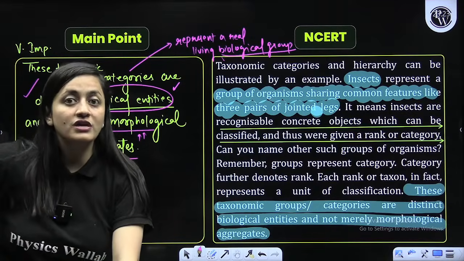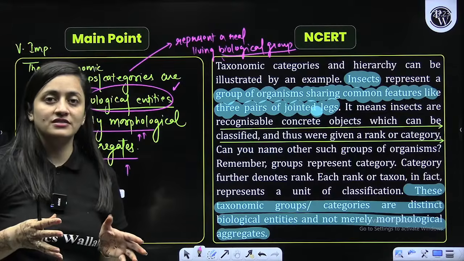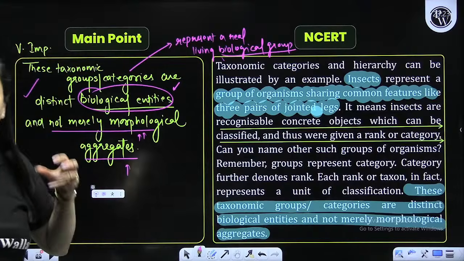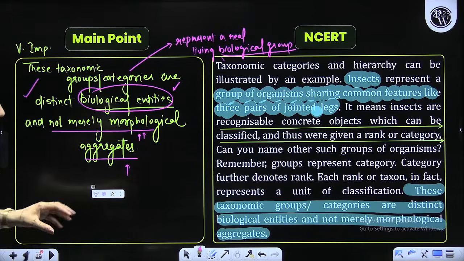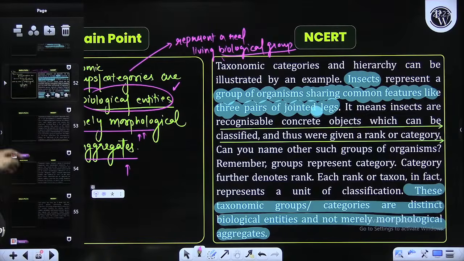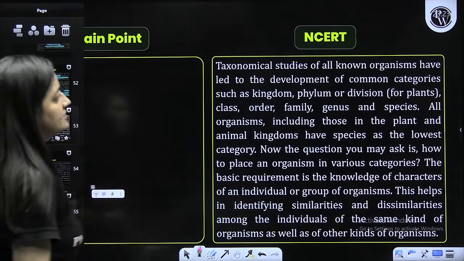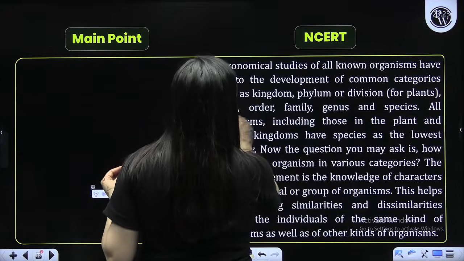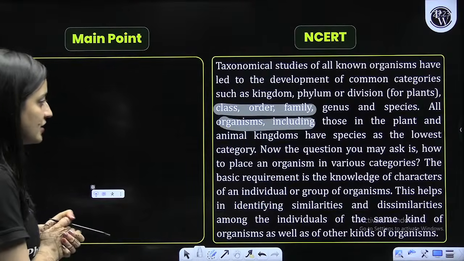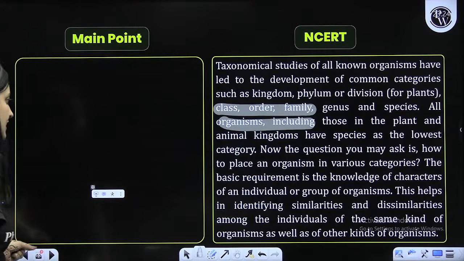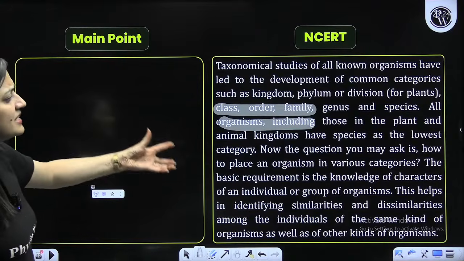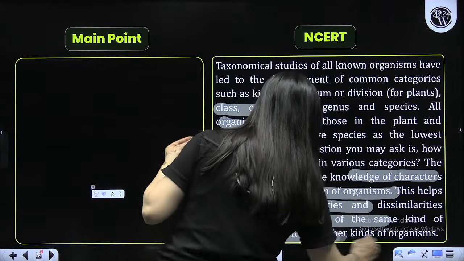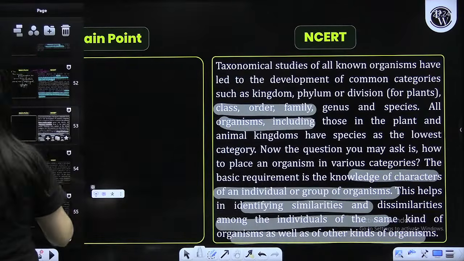Because they have three pairs of jointed legs. So that's what you have to understand. We will not just see morphological similarities and put them in one taxon. We have to consider other aspects as well. In taxonomic studies, we have kingdom, phylum, division for plants, class, order, family, and so on. Species is the lowest category. The basic requirement is the knowledge of the characters of an individual. This will help in identifying similarities and dissimilarities. So next is the species.